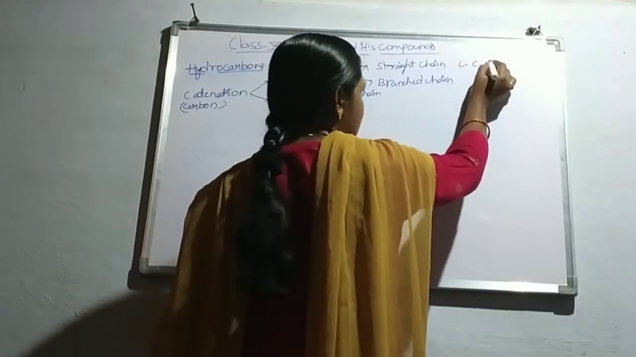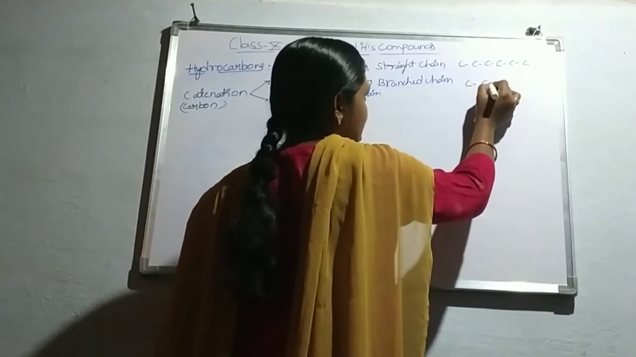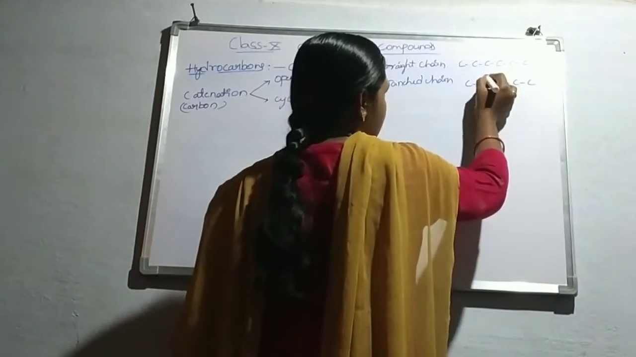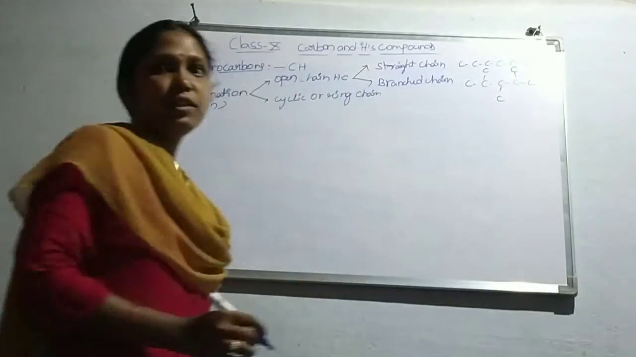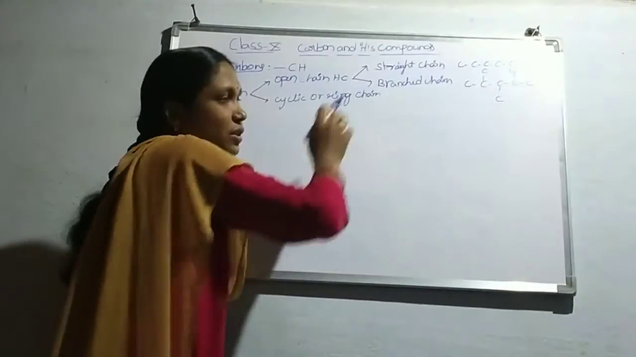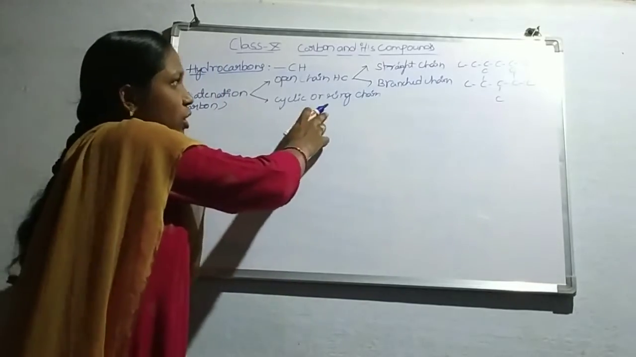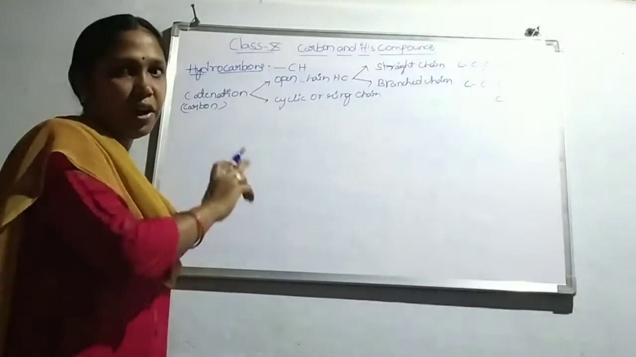In a straight chain, the carbons are linked in a chain manner. In a branched chain, the chain has some branches of carbon. This is the difference between straight chain and branched chain hydrocarbons. And next are the cyclic or ring chain hydrocarbons, where the carbons are arranged in a cyclic manner.